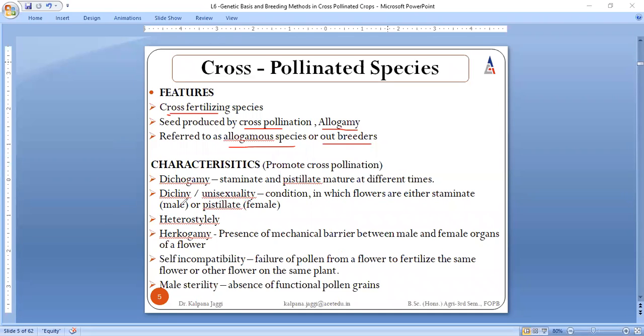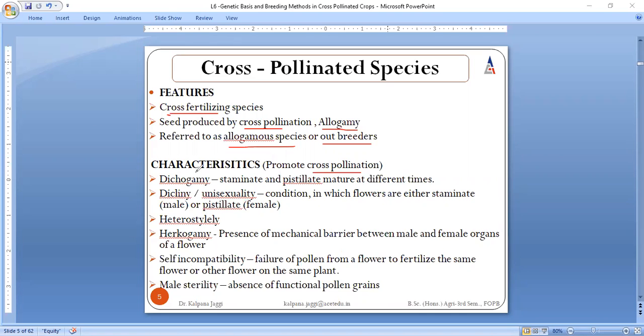Now we need to know what all are the reasons as a result of which cross pollination is taking place. If you remember, we discussed the features or characteristics as a result of which self pollination was taking place. So today we will be discussing what features and characteristics are there within the plant which are actually promoting cross pollination.